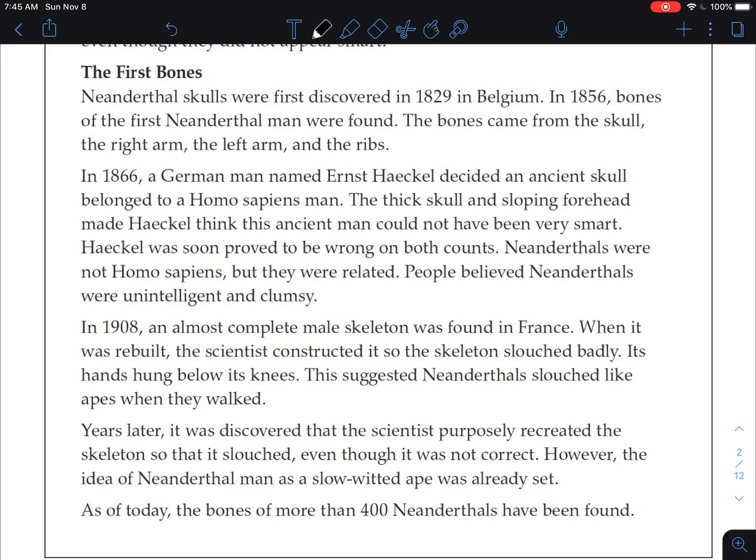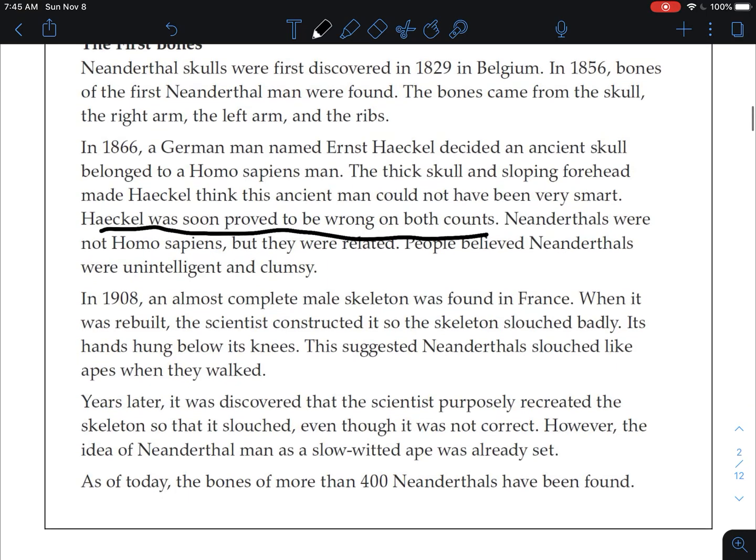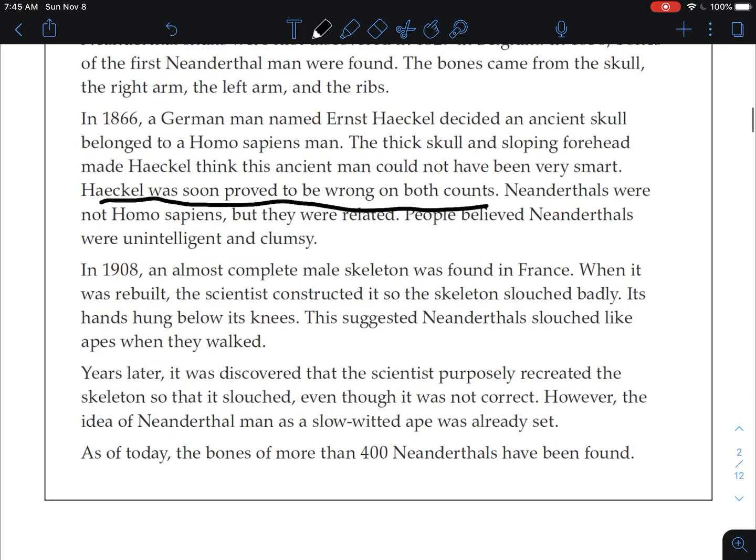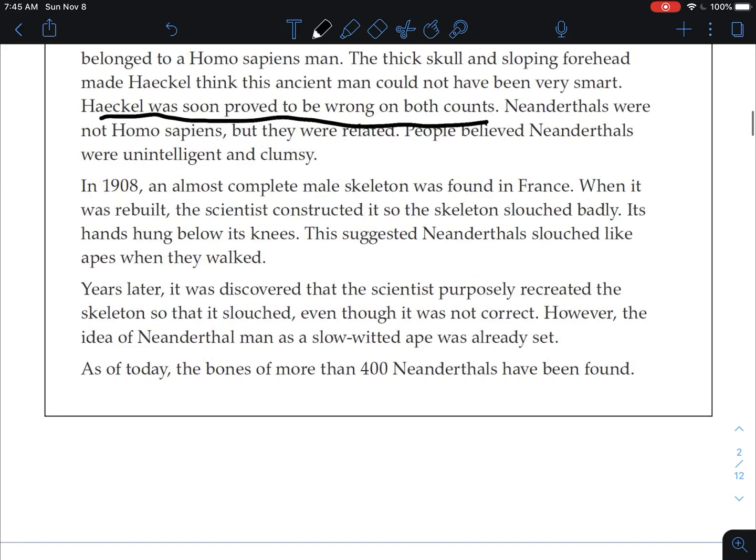But is this true? No. If you go back and look, it says Haeckel was proved to be wrong. Originally they thought Neanderthals were dumb caveman types, but they weren't. And as we read more, we're going to find out that they were very smart.